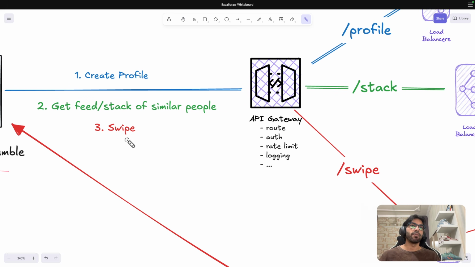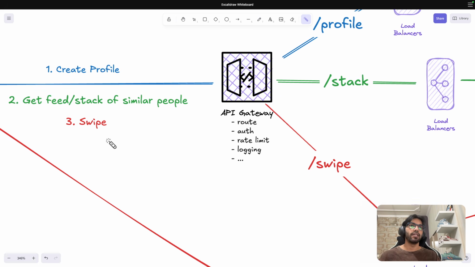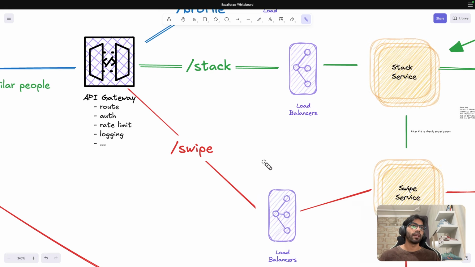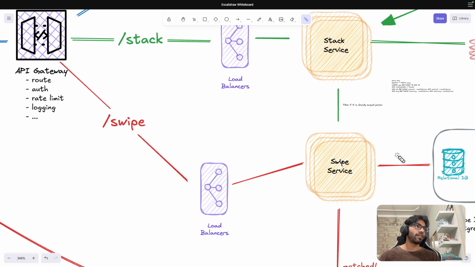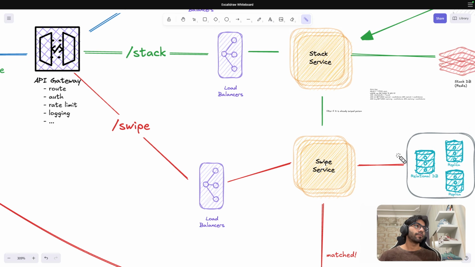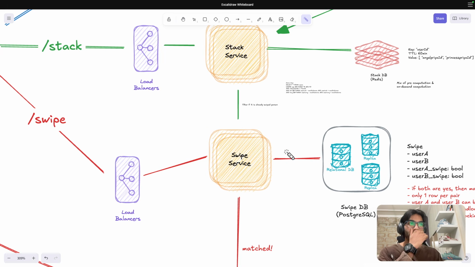Again, Jagrit is on Bumble. Angel Priya's profile has been shown to him, and he's interested, and he would like to swipe right. Now the swipe is again going to go to a swipe service. It's a different service. Now what is going to happen in a swipe service? The payload is fairly simple. You have user one, which is Jagrit, and then user two is Priya, and I am swiping right. That's the simple way. Angel Priya, not just Priya, Angel Priya.